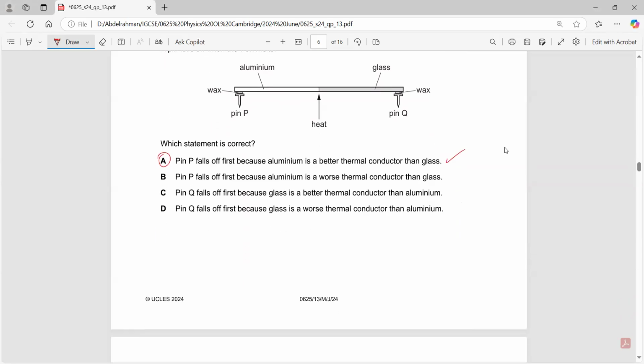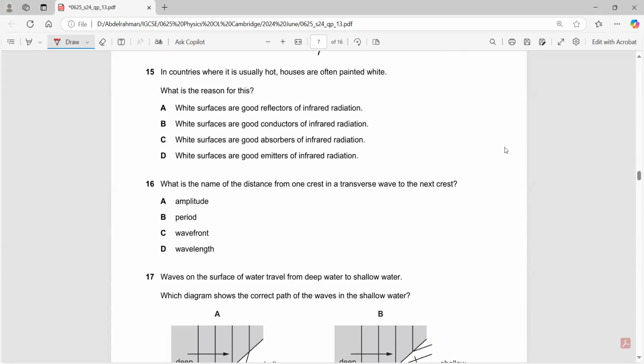Now, question 15. In countries where it is usually hot, houses are often painted white. What is the reason for this? White surfaces are good reflectors, good conductors, absorbers, emitters? No, we know that they are poor emitters, poor absorbers, and it has nothing to do with conduction. They are good reflectors, yes.